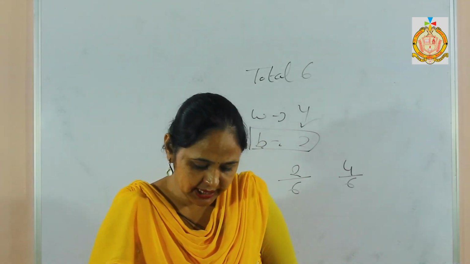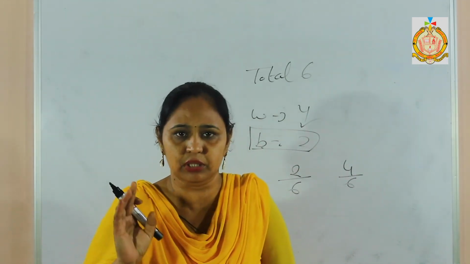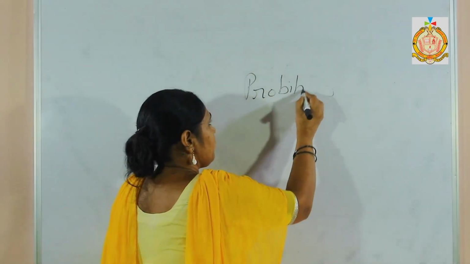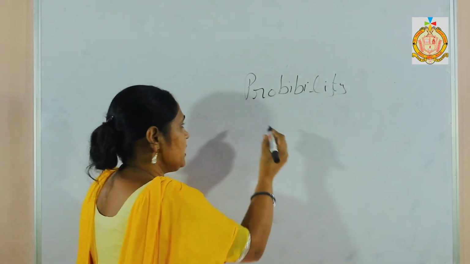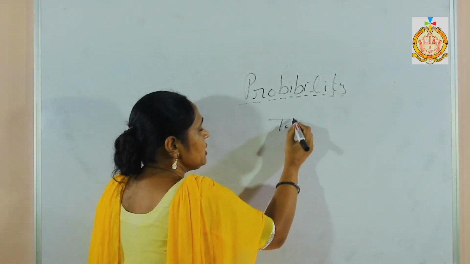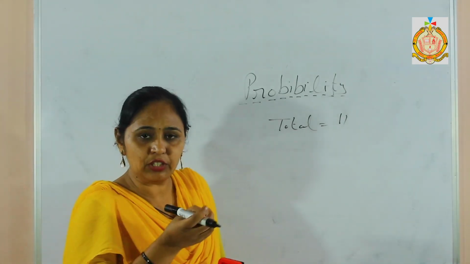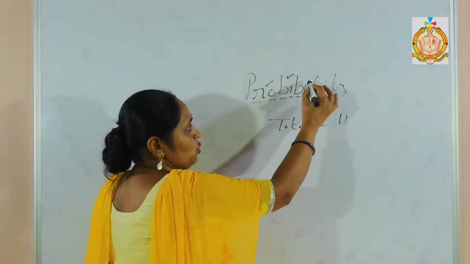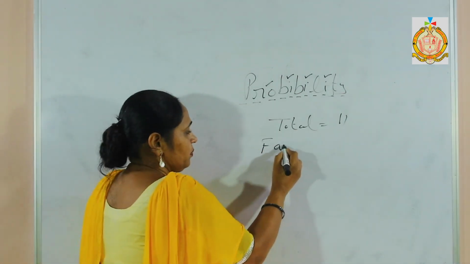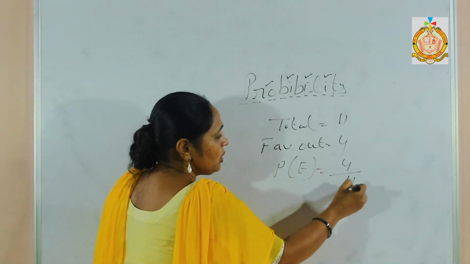Then in the next, a single letter is selected at random. Random means without seeing, we can take anyone. Now see, there is a given word, probability. Now I will count the letters: 1, 2, 3, 4, 5, 6, 7, 8, 9, 10, 11. That means total outcome is 11. But he asked the probability of a vowel. Now I want to find the vowels. How many are there? 1, 2, 3, 4. 4 are there. That means favorable outcome is 4. Then the probability of this event of vowels is 4 upon 11.